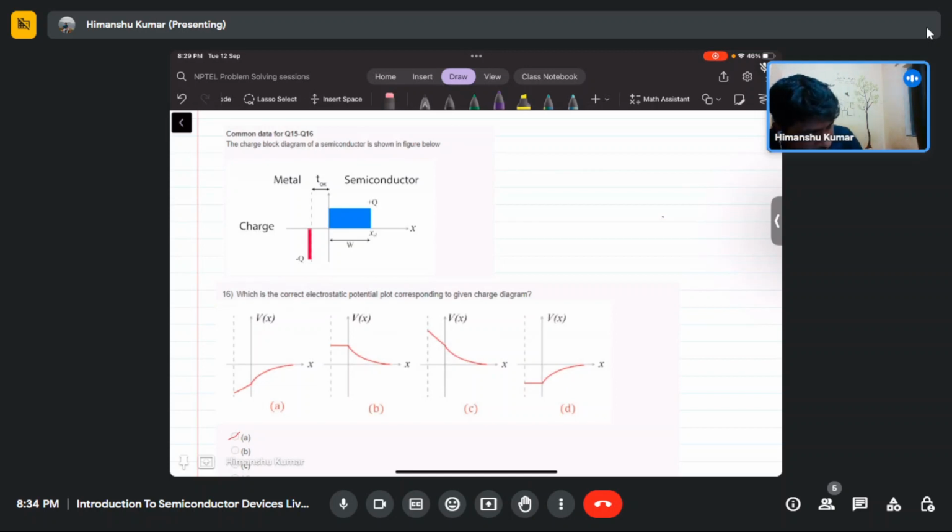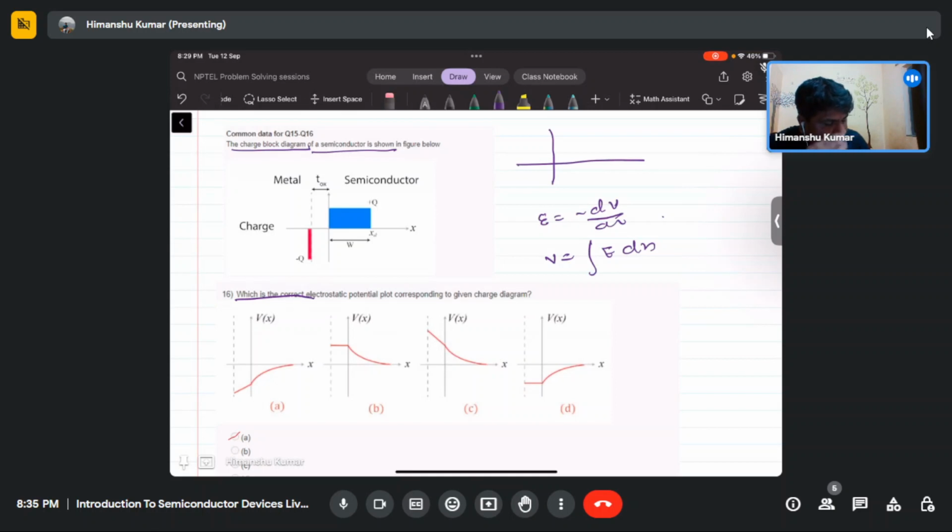The charge block diagram for the semiconductor is shown below. What is the correct electrostatic potential according to the given charge? So basically your electric potential. Electric field is minus dV by dx. So if you integrate the electric field, the potential is just the integral of E dx from some limit E1 to E2. So if you integrate the electric field profile, the electric field profile was like this.